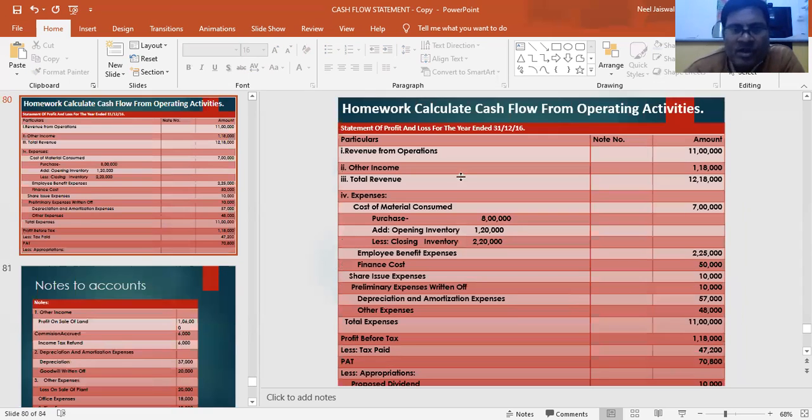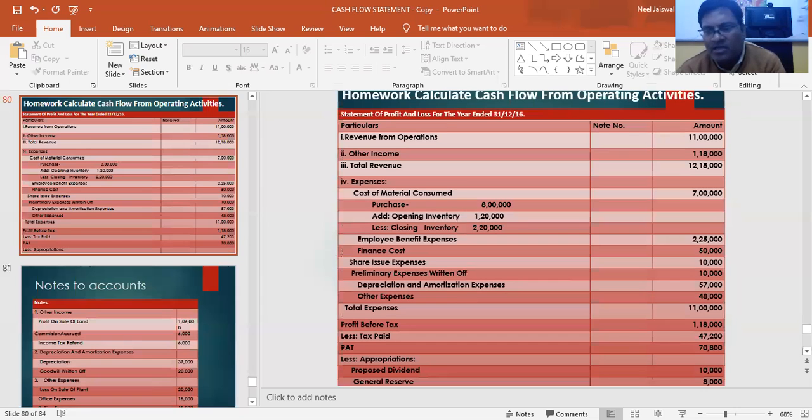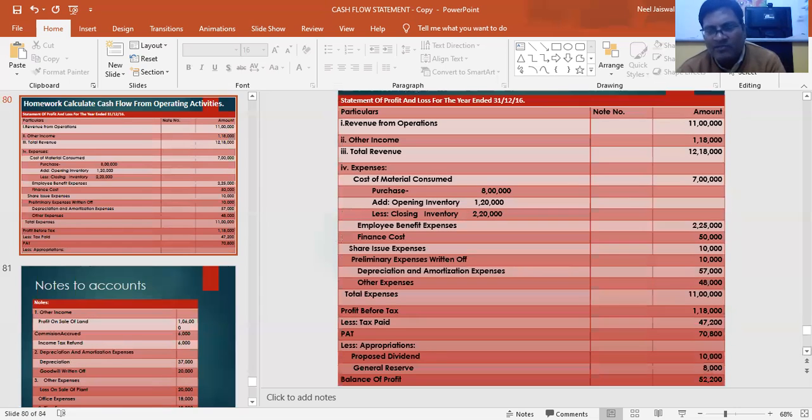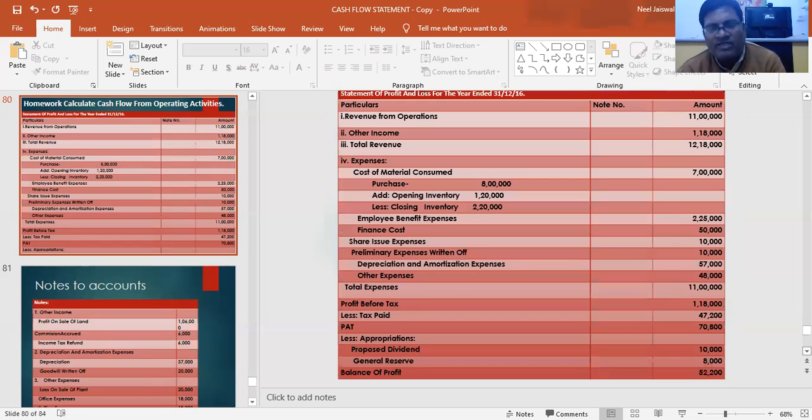After this, you have a homework, students. This is your homework sum. You can take a screenshot of this sum. The entire sum is there. Proposed dividend is 10,000. General reserve is also there. Balance of profit is there. This entire sum, you can take a screenshot from here. Balance of profit 52,200. A profit and loss statement is given, and some information is given.